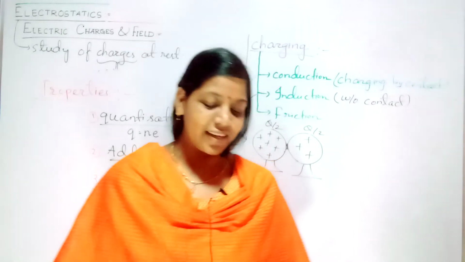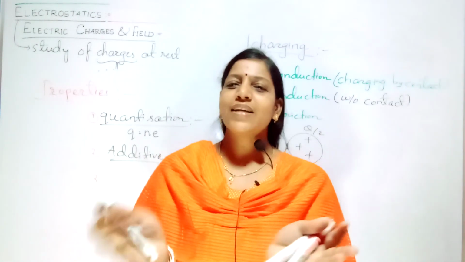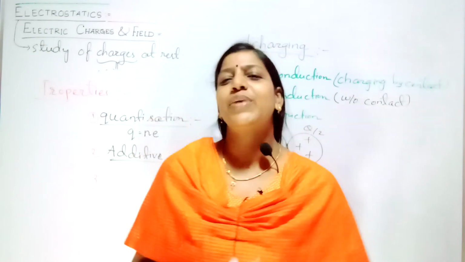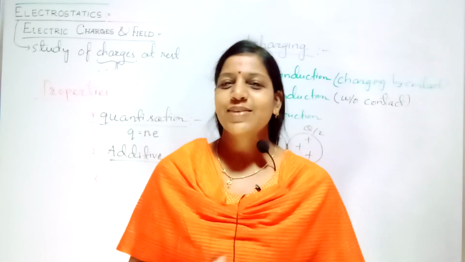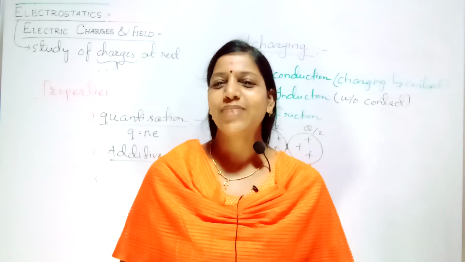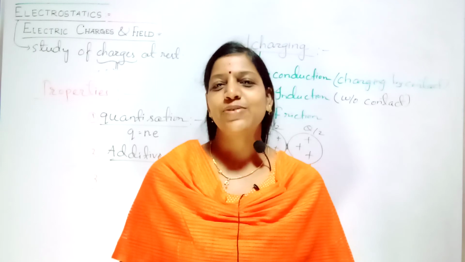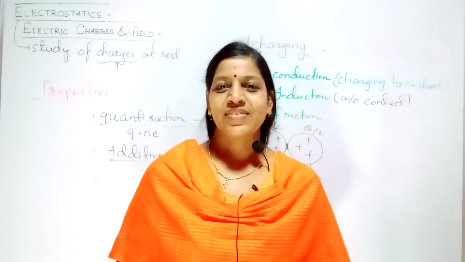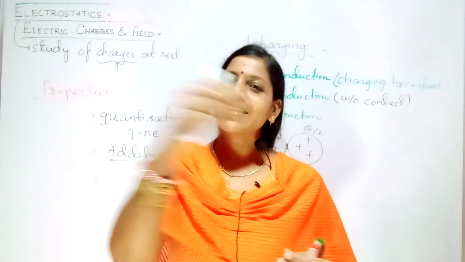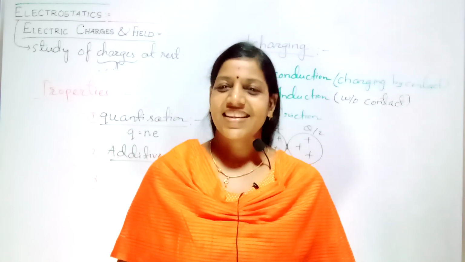What is additivity? Imagine there is a system consisting of 1, 2, 3, 4 number of charges. I'll ask you, what is the net charge present in that? Children, tell me. Then what will be the answer? It is nothing but Q1 plus Q2 plus Q3 plus Q4. Simply it is the algebraic addition of all the charges.